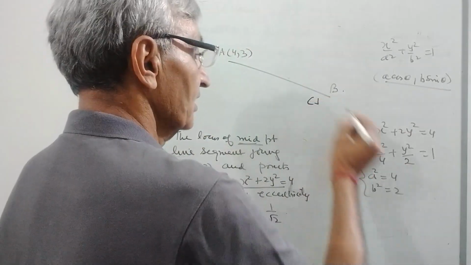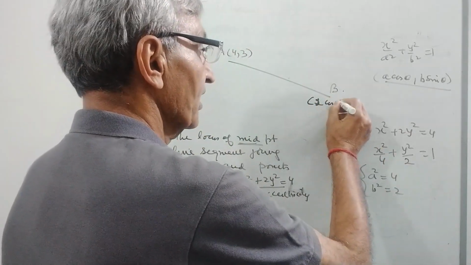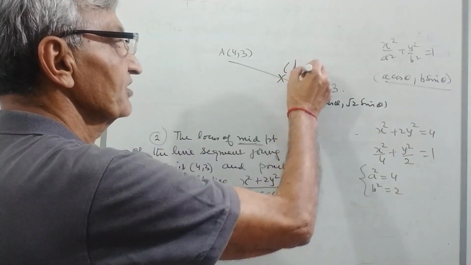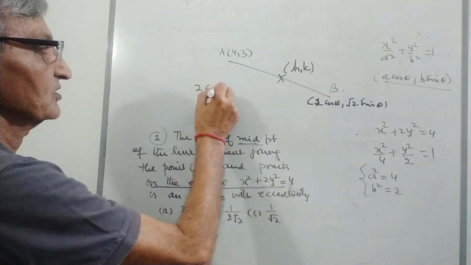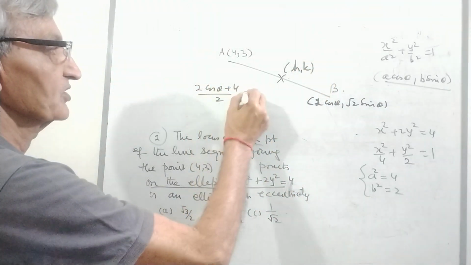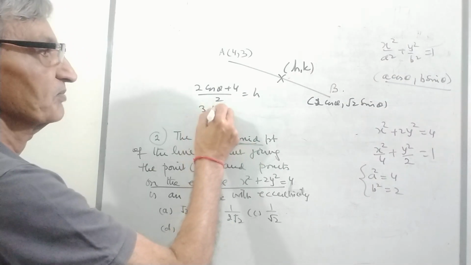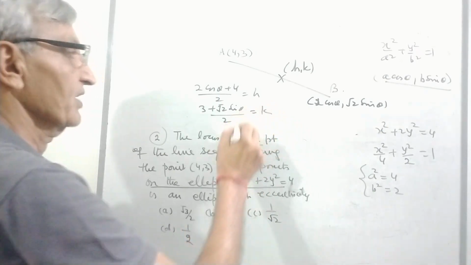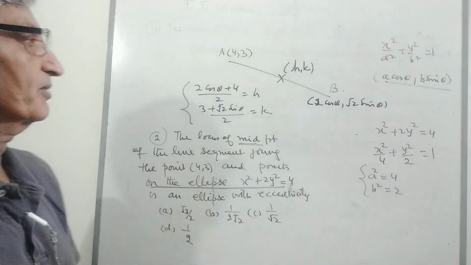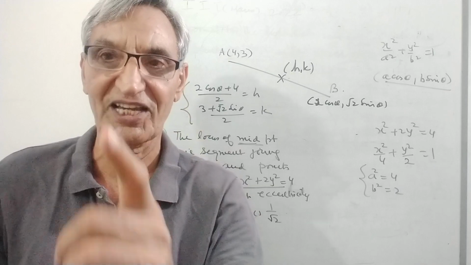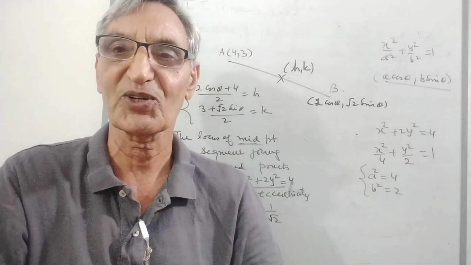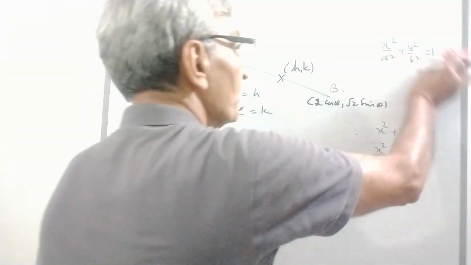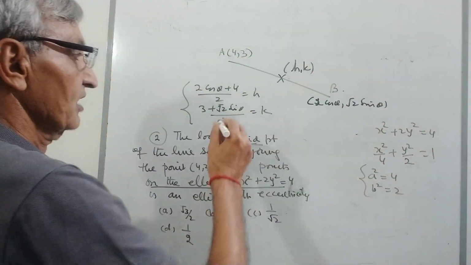Now this point is 2 cos theta and under root 2 sin theta. I want to find the locus of the midpoint h and k. Now (2 cos theta plus 4) divided by 2 is equal to h, and (3 plus under root 2 sin theta) divided by 2 is equal to k. Here I want to eliminate theta and get the answer in h and k, and that will be my locus. Put h is equal to x and k is equal to y. So what I'll do here, I'll find cos theta and sin theta.